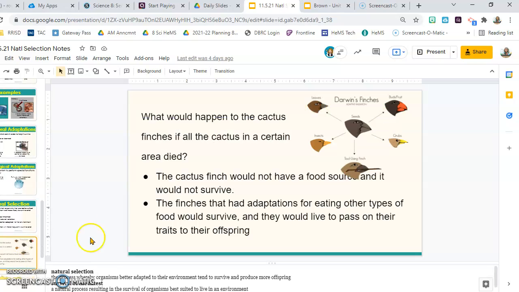Go to my next slide. What would happen to the cactus finch then if all the cactus in a certain area died? Well, the cactus finch would not have food and it would not survive. Okay, that's survival of the fittest. And the finches that have adaptations for eating other types of food would survive, and they would pass those traits on to their offspring because they'd be the only ones left to breed.